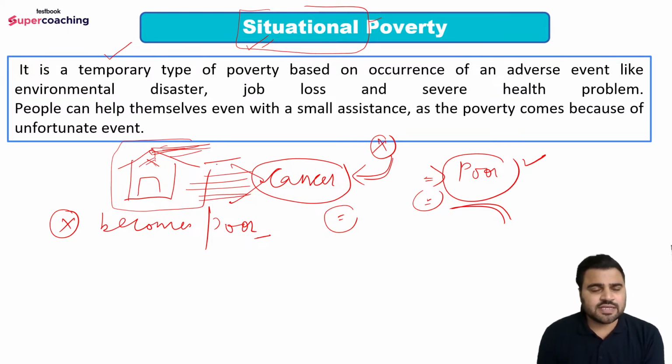So poverty just because of any particular situation is a situational poverty. This can be anything, right? This can be environmental disaster, this can be job loss, this can be severe health problems, and also this can be any situation due to which a person becomes poor. Got it? So this is the concept of situational poverty.